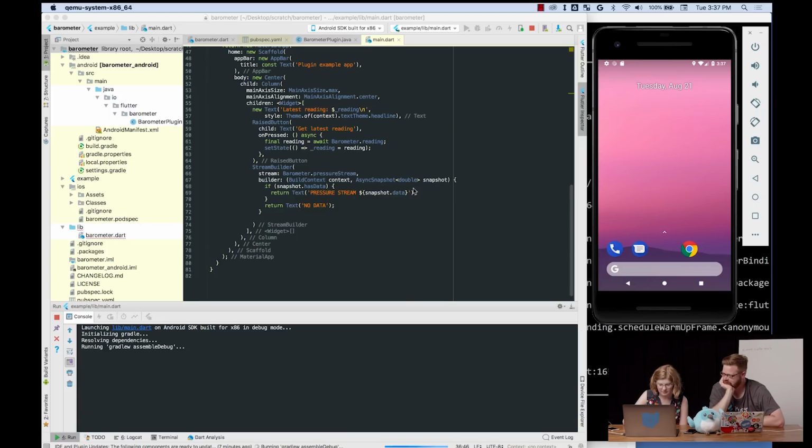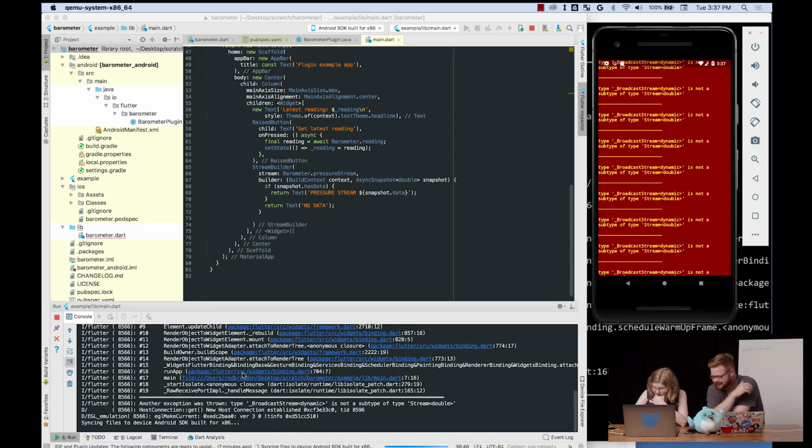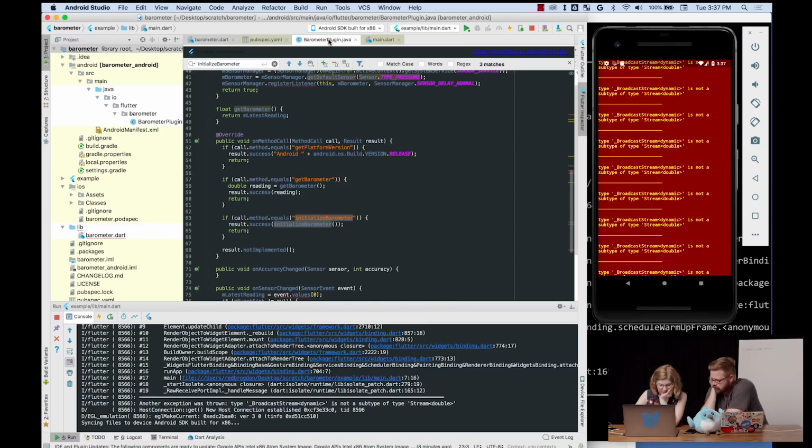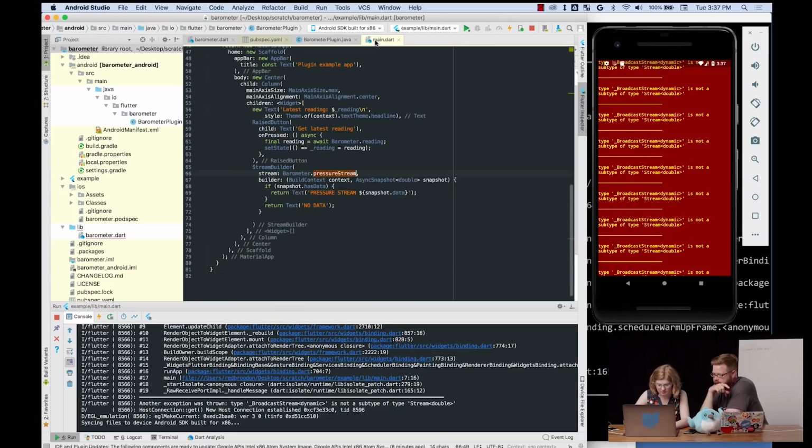Okay, there we go. Broadcast stream, dynamic is not a subtype of type stream, double. Okay, so I think we need to do a little typing, because pressure stream... wait, where's the method where you get the as broadcast or receive broadcast stream? On Java? No, I'm asking in the Dart, in barometer.dart.